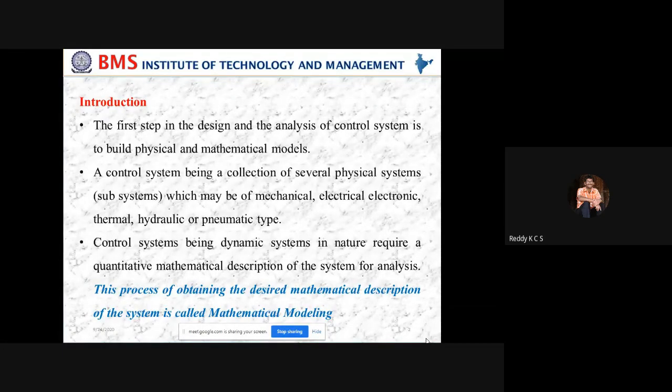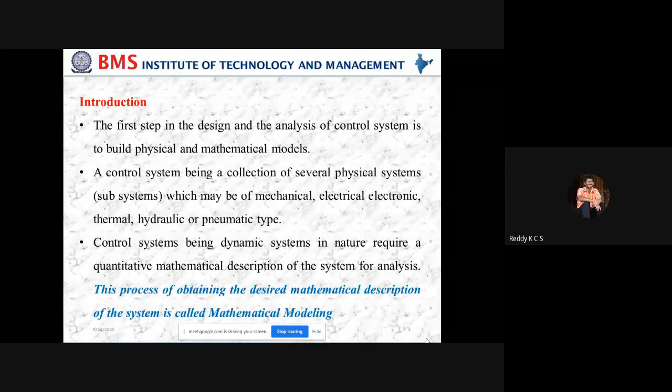system is to build the physical as well as mathematical models. A control system is a collection of several physical systems which are connected, as we discussed in the beginning. These interconnected physical systems may be mechanical, electrical, electronic, thermal, hydraulic or pneumatic types, which we are going to study now. And control systems, being dynamic systems in nature, require a quantitative mathematical description of the system for analysis. This process of obtaining the desired mathematical description of the system is called mathematical modeling.